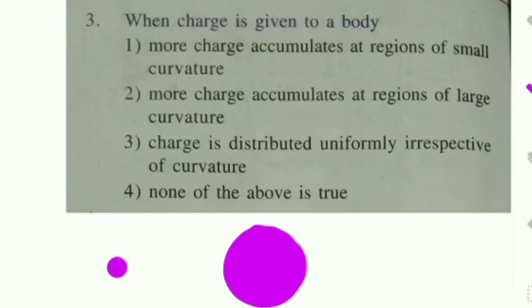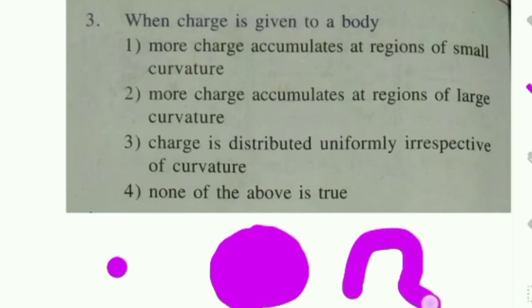When a charge is given to a body, option A: more charge accumulates at the region of small curvature. For example, take a body with this shape. First option, more charge accumulates at the region of small curvature.